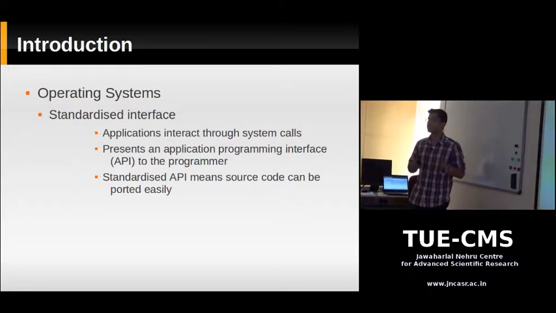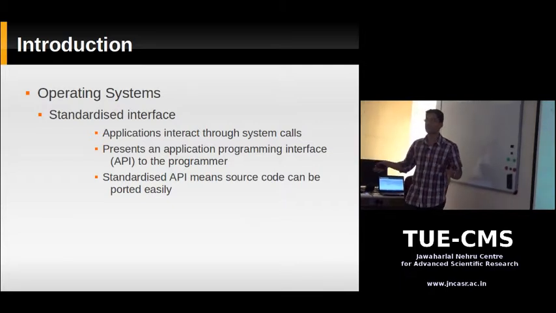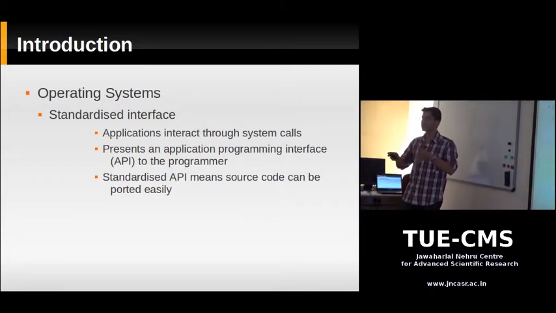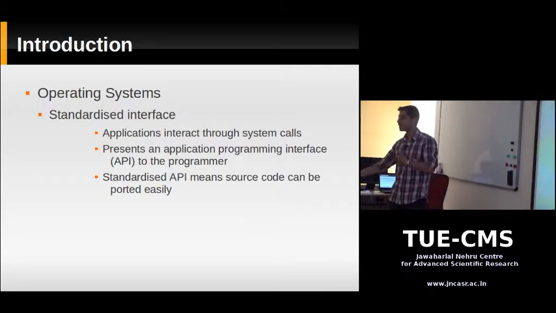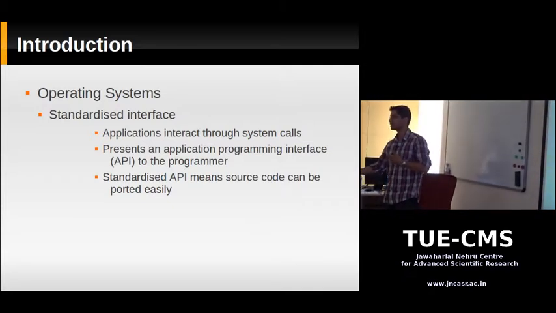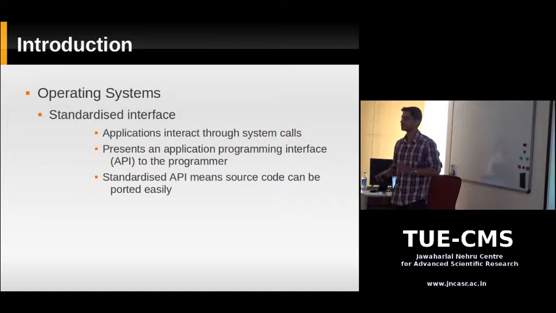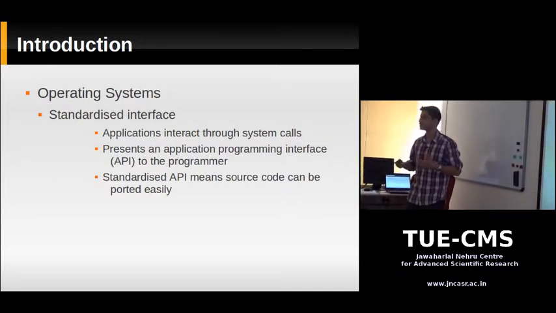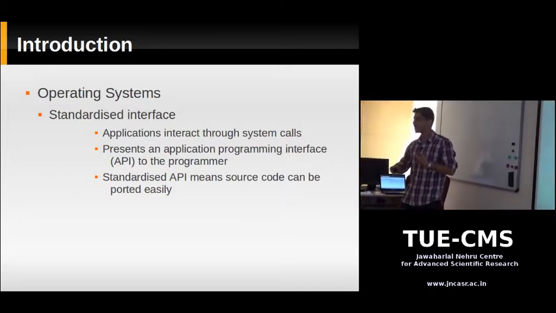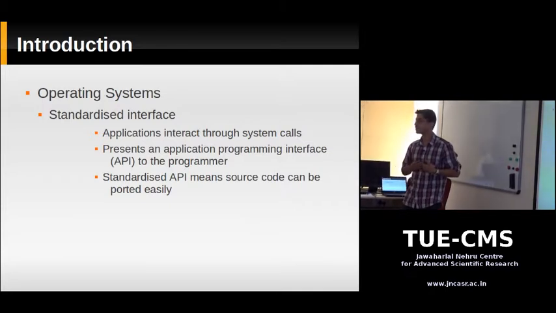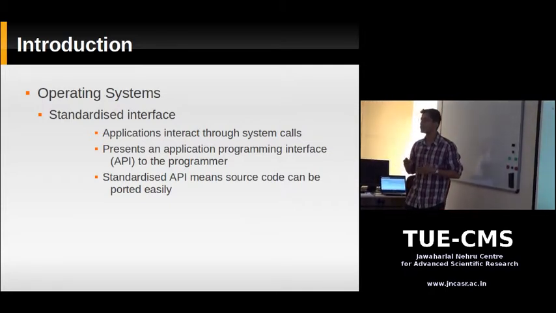So what this means is that you can move your program from one system to another without modifying it, because your program talks to the operating system using one specified language. Now your hardware can change. Your hardware can change underneath, but it doesn't change your program. Okay, so these are the advantages of having an operating system. And this is called abstraction. What you're doing is you're moving away from the hardware so that your programmer doesn't need to know all the details.